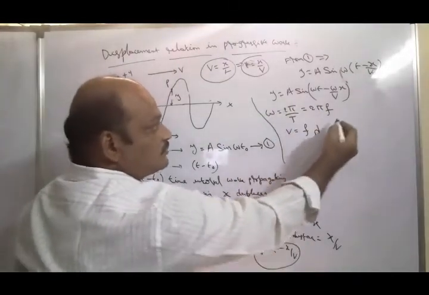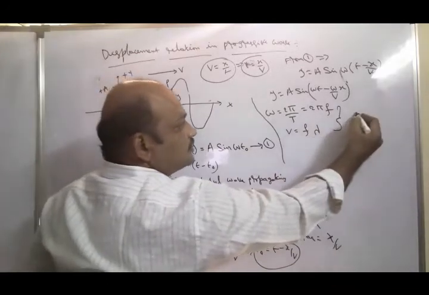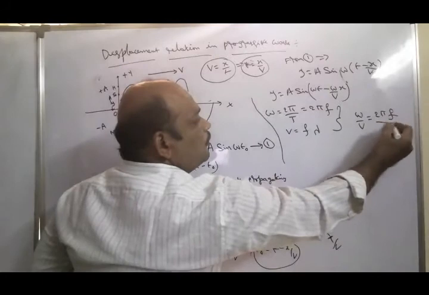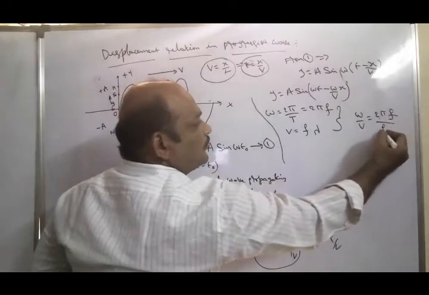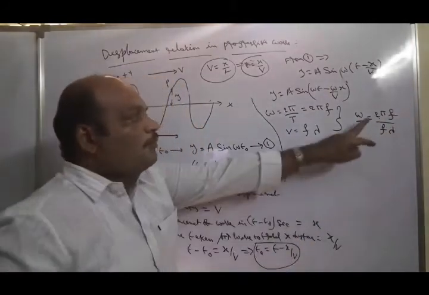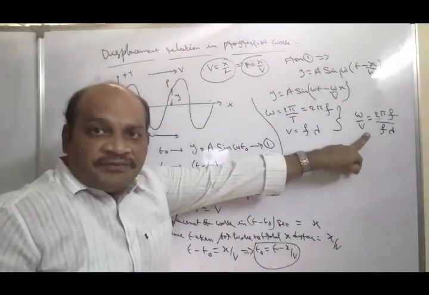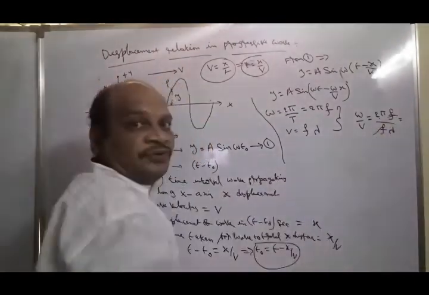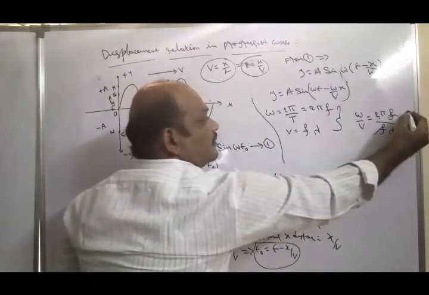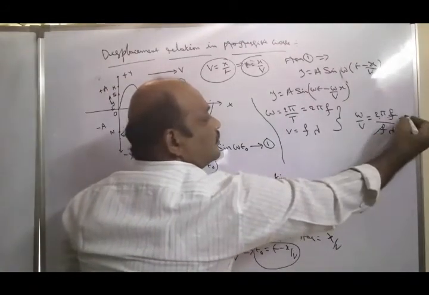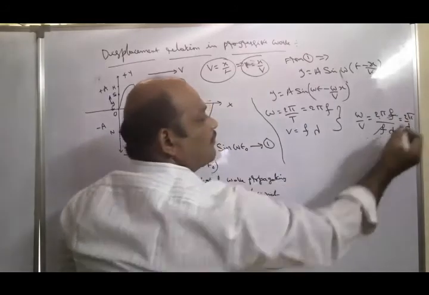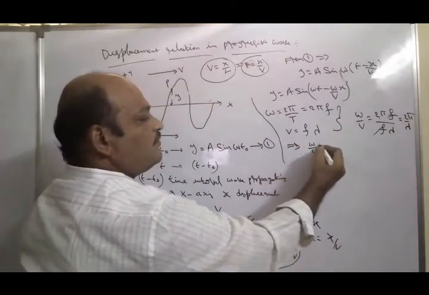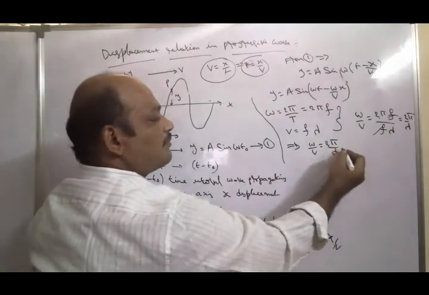From these two equations, omega by v can be written as 2 pi f by f lambda. The f cancels, and we get 2 pi by lambda. It means omega by v is equal to 2 pi by lambda.